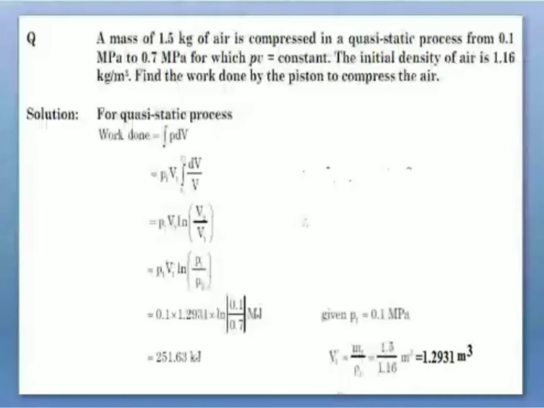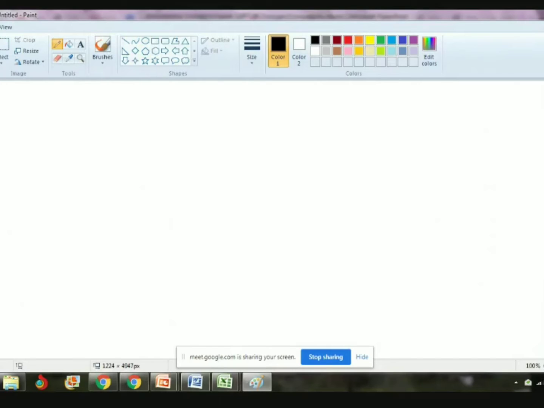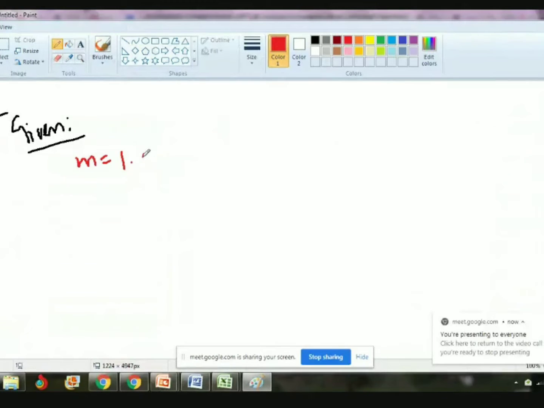Simultaneously, I can open the paintbrush also, because then only you know how I am solving the problem. In that problem, first we have to write the given data very clearly. So in the given data, first data was mass, m equal to 1.5 kg, and then air is compressed. It's a quasi-static process. Quasi-static process is a reversible process.